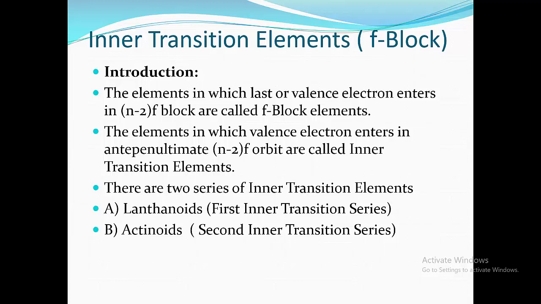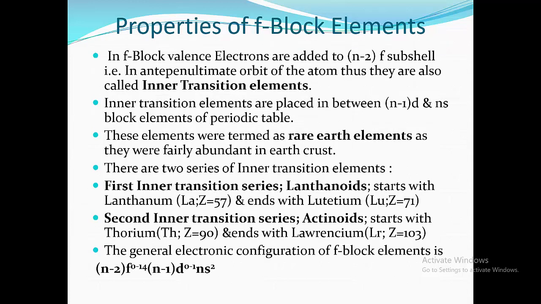The elements in which the last or valence electron enters the n-2 f orbital are called F-block elements. The elements in which the valence electron, that is the last electron, enters the antepenultimate n-2 f orbital are called inner transition elements, where n is the last or valence orbit. There are two series of inner transition elements. The first is lanthanoids, the first inner transition series, and the second is actinoids, the second inner transition series.